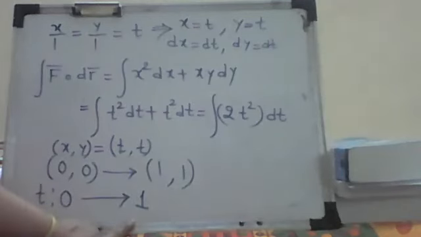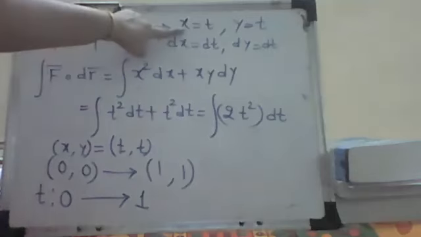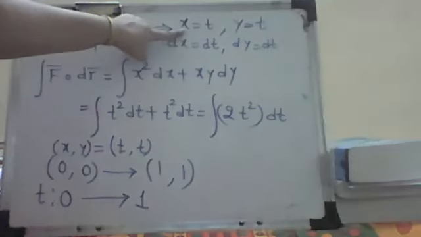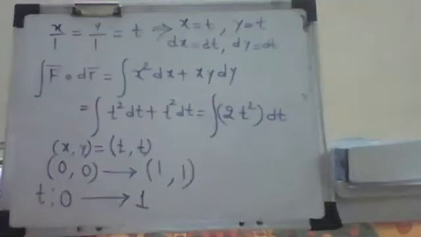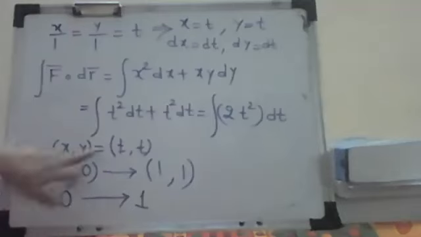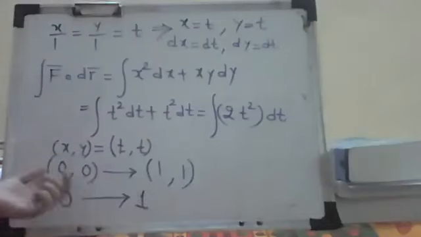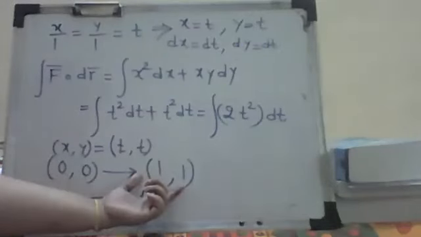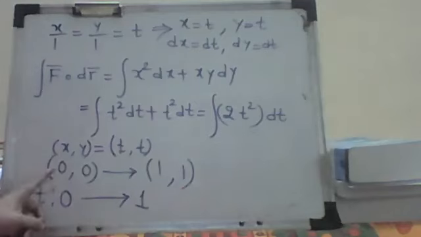This is a very important part to understand, so please take it down. What is xy in parametric form? Here it is nicely given as y equal to x. If it were, say, x equal to y plus 2, then I might get different parameters. Here xy is given as t comma t. Now think about the points, 0, 0 to 1, 1. At which value of t am I getting 0, 0?